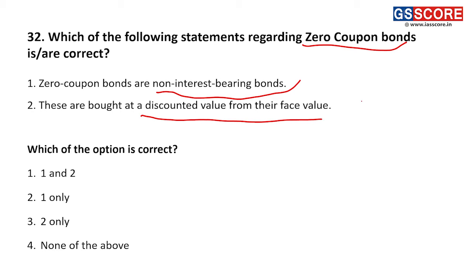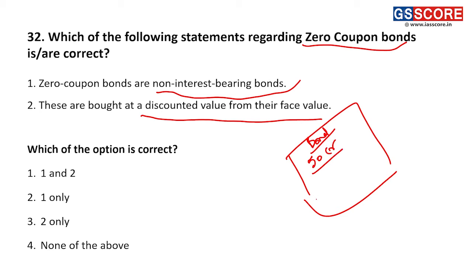Let us understand. Let us say the government of India issues a bond. Let us say this is a bond certificate. The bond has a face value of 50 crore rupees. This bond is worth 50 crore rupees, but it is not 50 crore rupees today. It will become 50 crore rupees on a certain date, which is the maturity date.